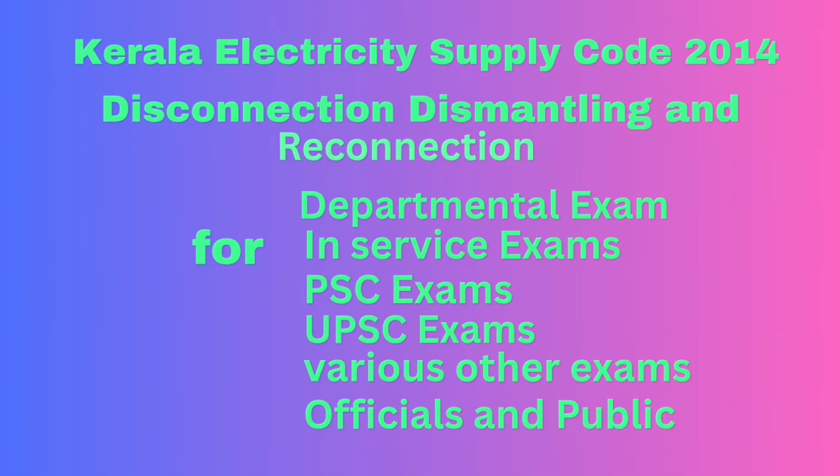2. If the consumer fails to remit the dues within such notice period, the licensee may disconnect the service of the consumer on the expiry of the said notice period by cutting off the supply in the manner as the licensee may deem fit, provided that the licensee shall not disconnect the supply to a consumer under this sub-regulation if the consumer deposits under protest an amount equal to the sum claimed from him or equal to the electricity charges due from him for each month calculated on the basis of the average charge for electricity paid by him during the preceding 6 months, whichever is less, pending disposal of any dispute between him and the licensee.